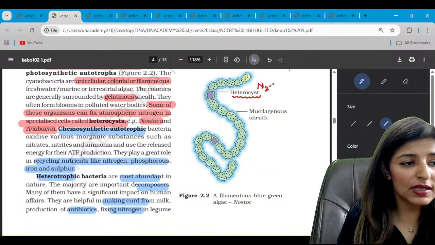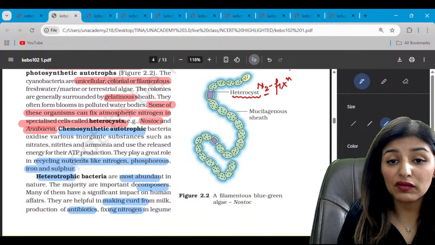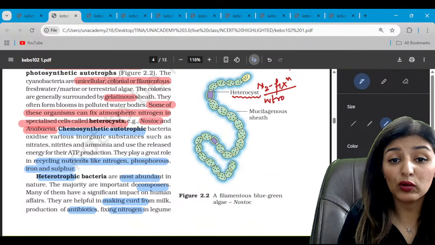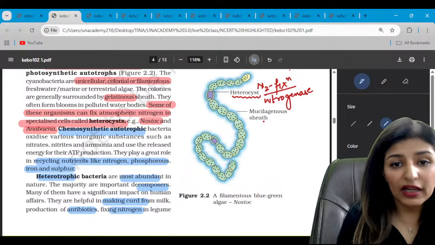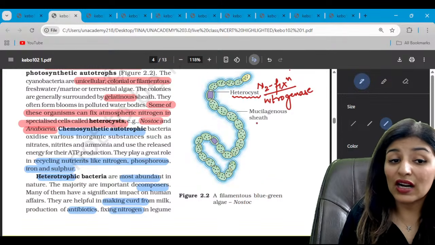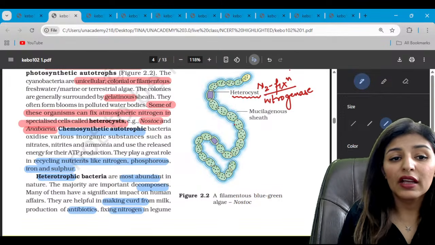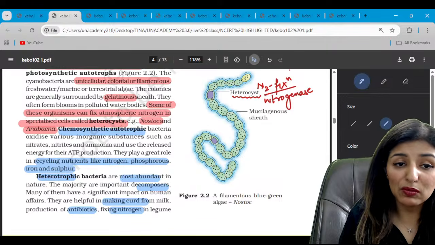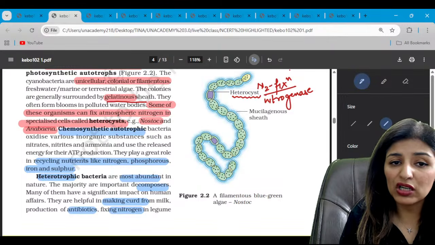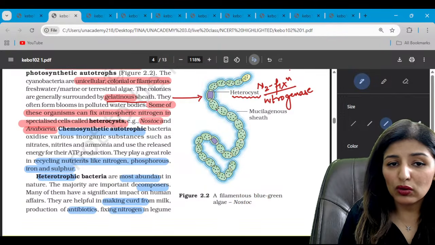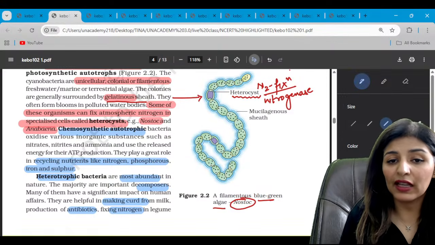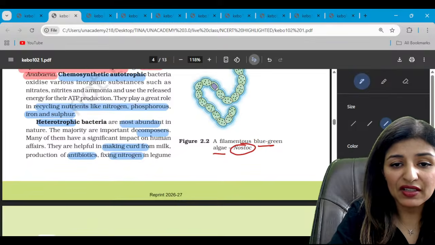which are specialized in nitrogen fixation because of the presence of the enzyme called nitrogenase. Only those cyanobacteria can fix nitrogen which have these heterocysts, right? Then there is a mucilaginous or gelatinous sheath around it, which makes it slippery. So the body, as we can see, is colonial and filamentous. This is the example of Nostoc, blue-green algae involved in nitrogen fixation, right?